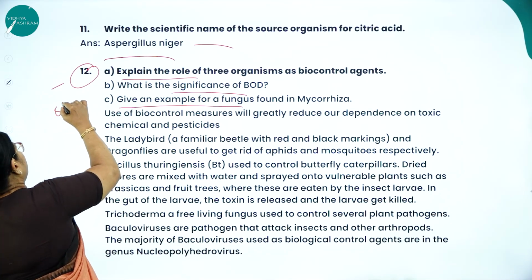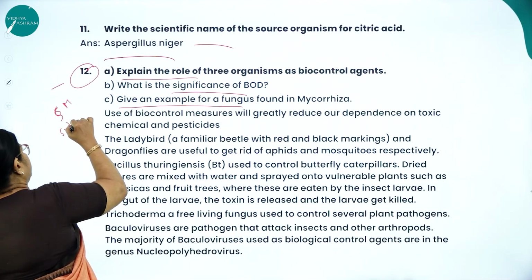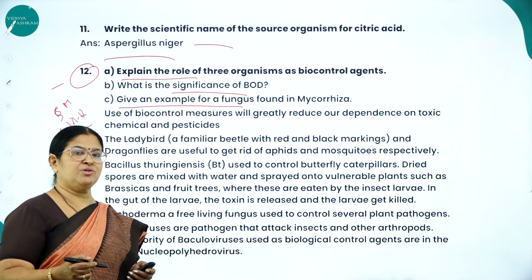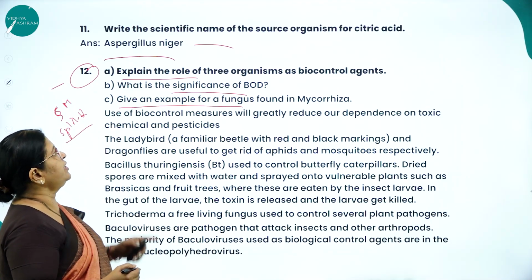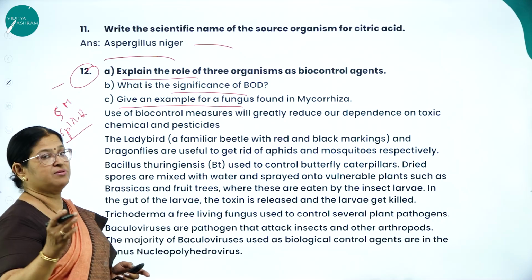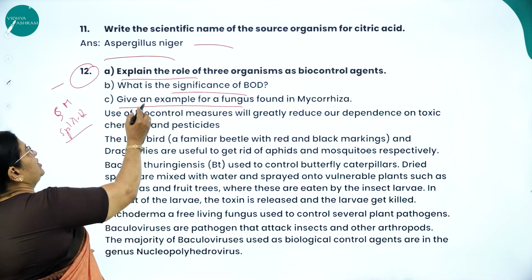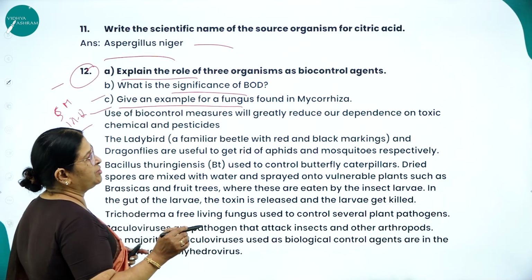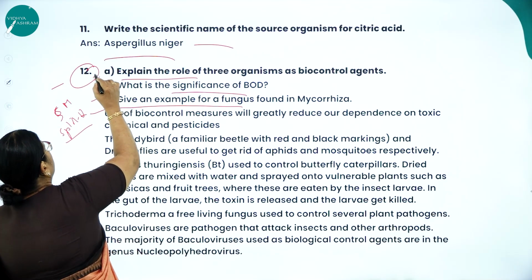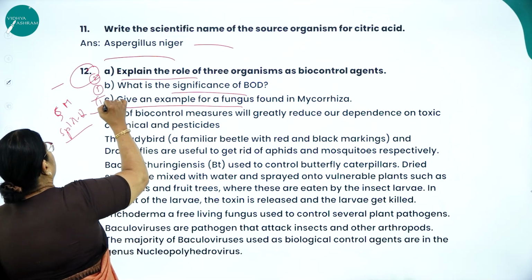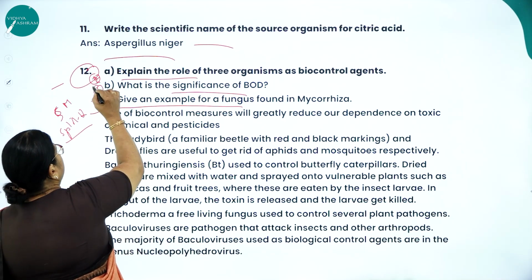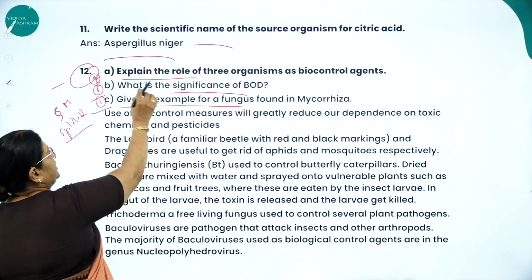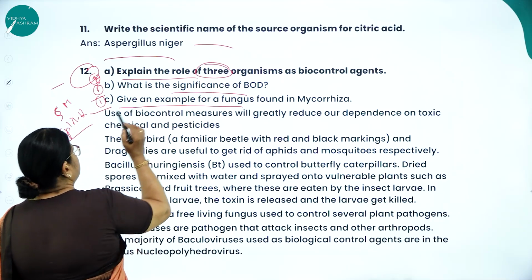This is a 5-marker question, which is a split question. Already I told you, particularly for 5-marker and 3-marker questions, they'll ask split questions. So here, explain the role of 3 organisms as biocontrol, 3 marks. What is the significance of BOD? 1 mark. Give an example for a fungus found in mycorrhiza, 1 mark. So 3 plus 1 plus 1. The 3 is for explaining the role of 3 organisms.